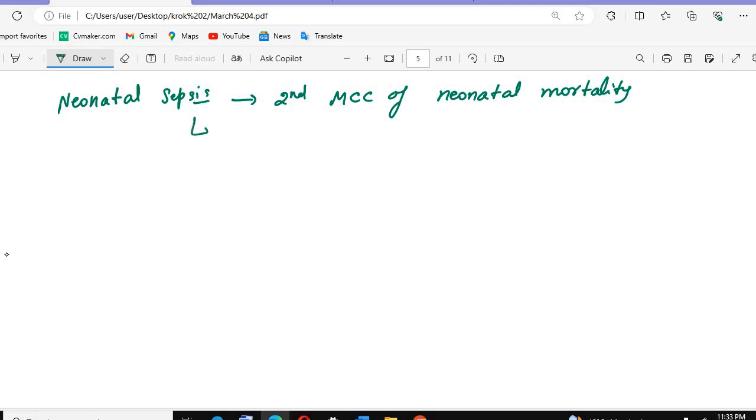Then what clinical features will we see? The clinical features of sepsis will be seen. Sepsis is mainly caused by bacteria, so there will be bacteria in the blood. That condition we call bacteremia, in the first month.